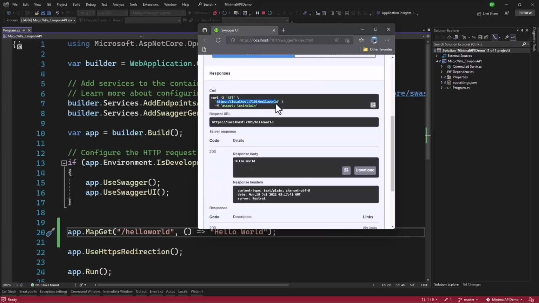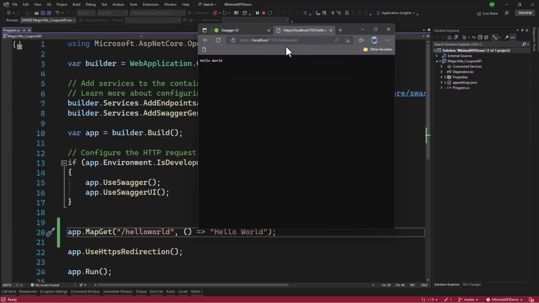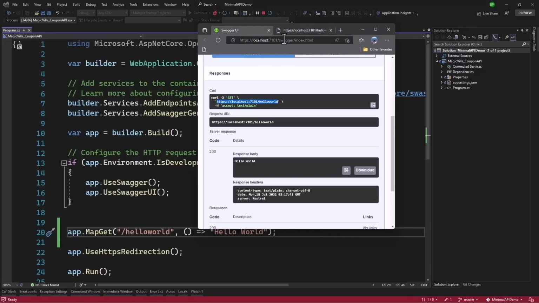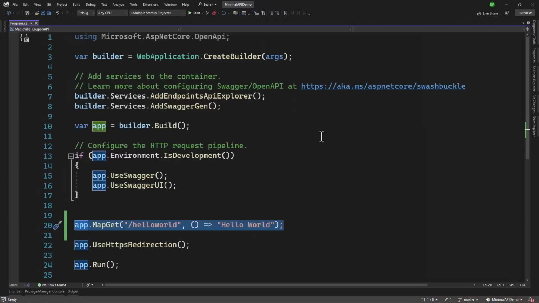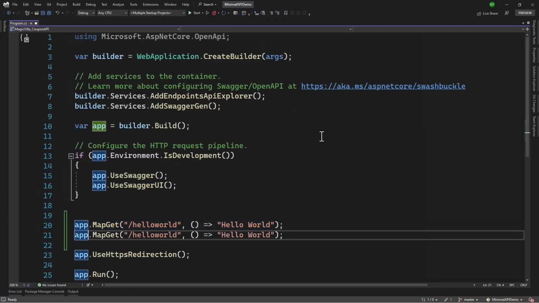If you want to test that without Swagger, since it is an HTTP GET, we can directly paste that and we see hello world right here. Perfect. You can see our endpoint is working as expected and how simple it was to add an HTTP GET endpoint. Now that would make you curious, and you will be like, can I have an HTTP POST endpoint? Of course you can. We just have MapPost here. We can call this hello world 2 and we can return hello world 2.